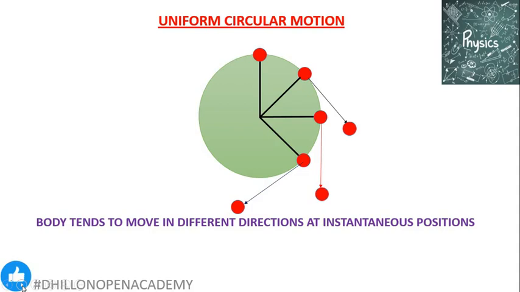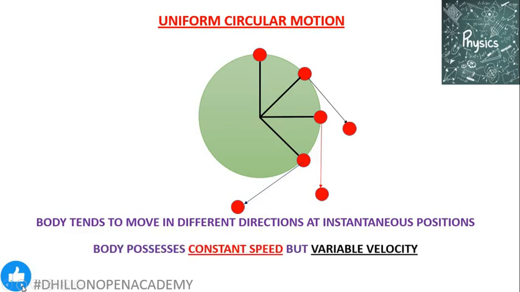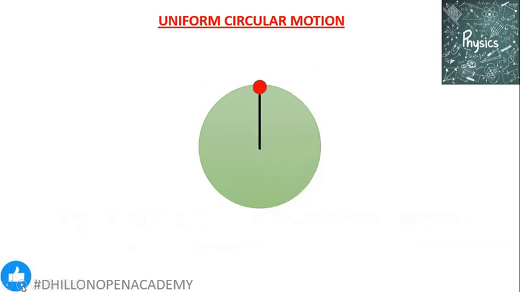So although the body is moving in the circular path with constant speed, the given animation indicates that when the body is present at different instantaneous positions, its direction of motion is not the same, not uniform, but keeps changing from one instantaneous position to another. So the body is moving with constant speed, but because its direction is changing from point to point, it possesses a variable velocity.